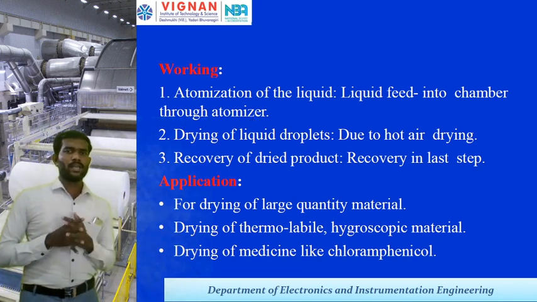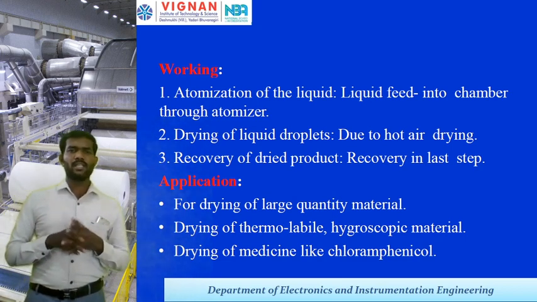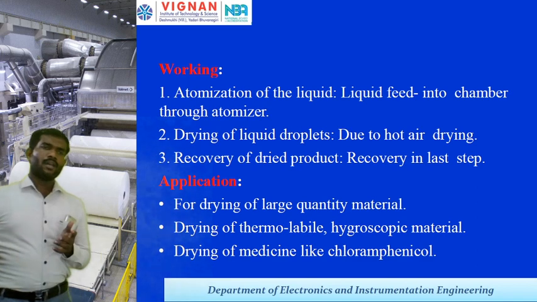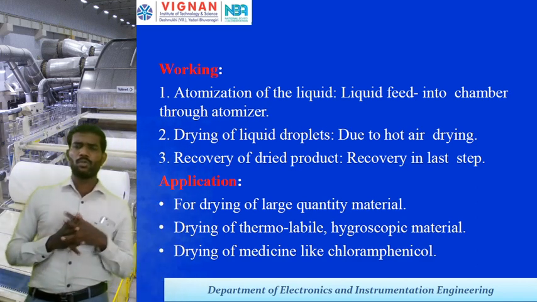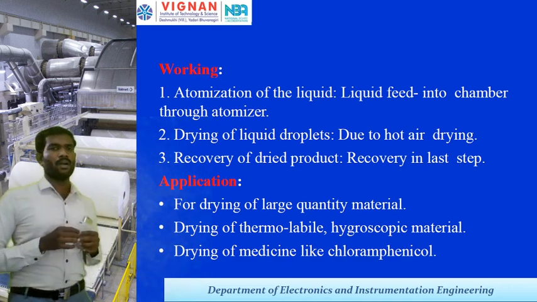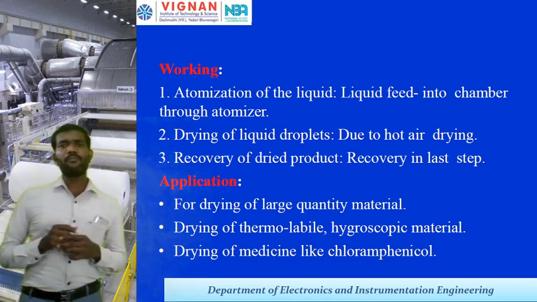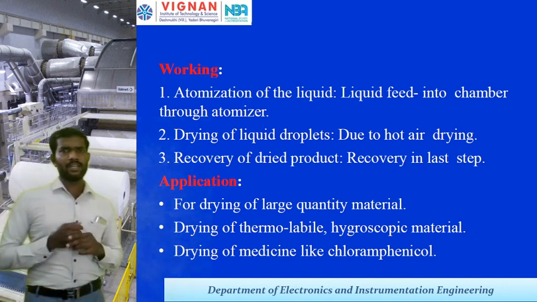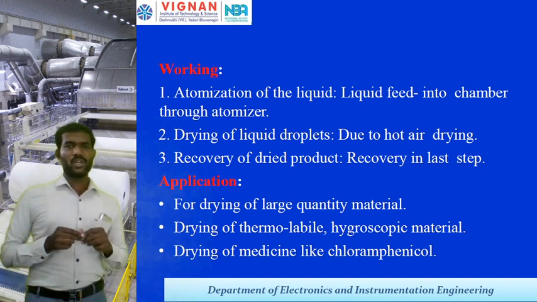Once the liquid is fed into the chamber through the atomizer, that atomizer will convert the large droplets into small droplets. Then drying of the liquid droplets: due to the hot air passing through the chamber, the liquid droplets will be dried. Then recovery of the dried product is available. That recovery in the last step is also one of the important specialties of this drying.